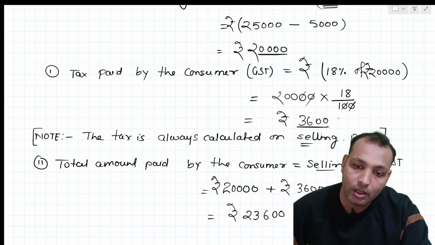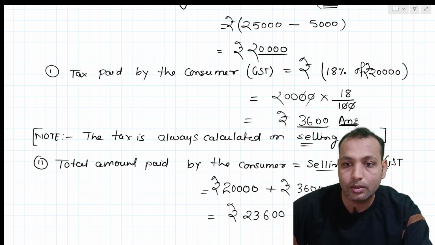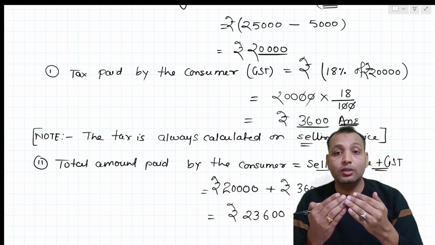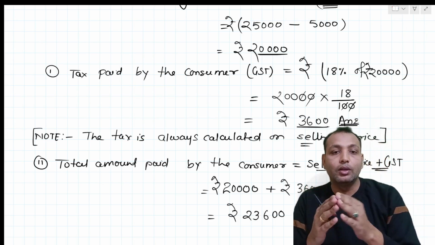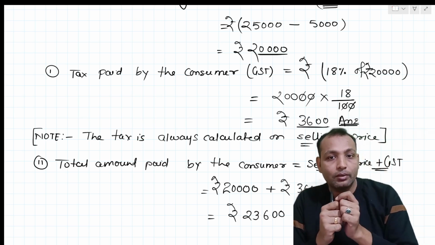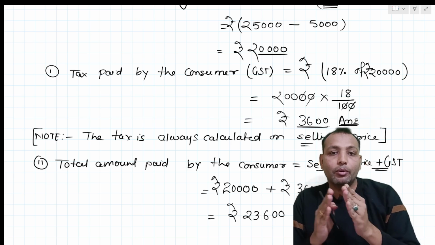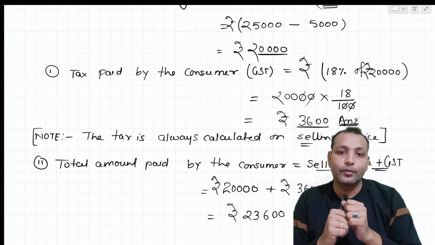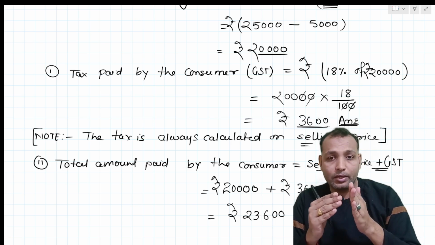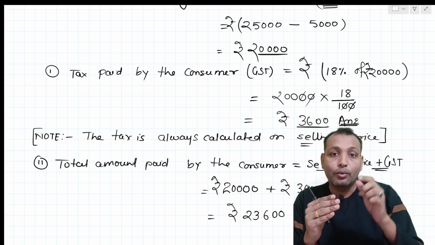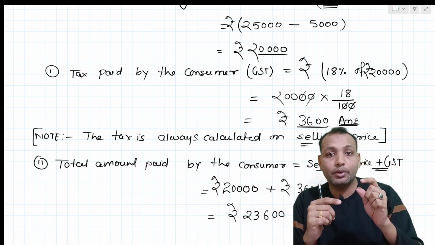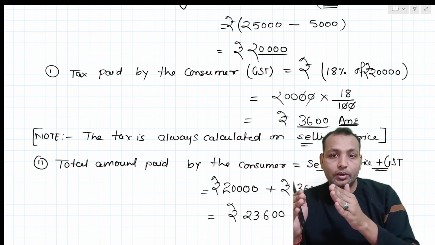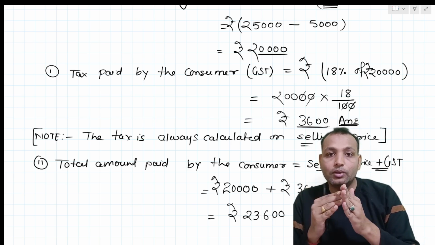So the first answer is that we need to calculate the GST, and here is the first answer and then the second answer. How much GST is being paid? 3,600. So remember, tax is always calculated on the selling price. Now the total amount paid by the consumer: whatever the selling price is, given by whom? The dealer. So the dealer is fixing that selling price. The mark price was 25,000. In that he gave how much discount? 20% discount. So 25,000 into 20 upon 100, we will get 5,000. So he is giving a discount of 5,000.